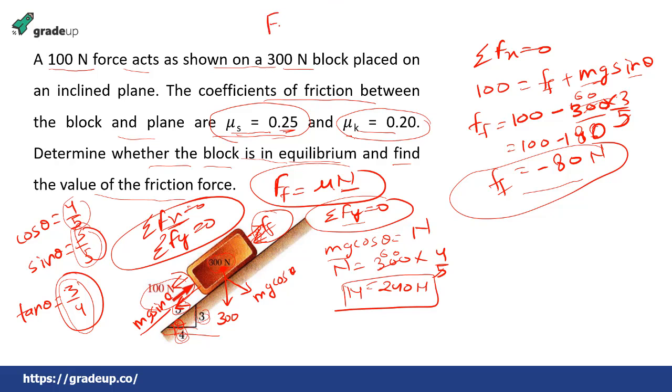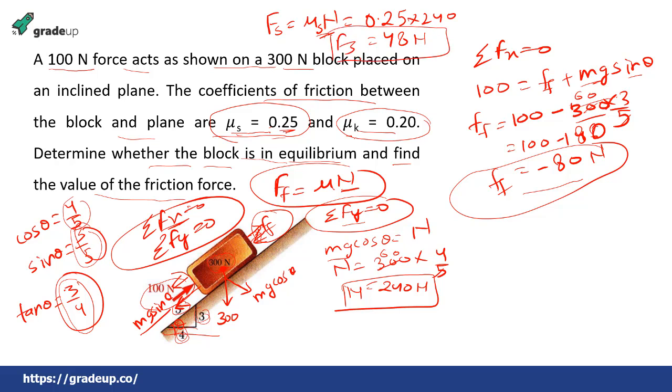Now we have to find the value of static friction. Static friction force is equal to mu static, which is given as 0.25, into normal force. So this static friction will be 0.25 into 240, which comes out to be 48 Newton.